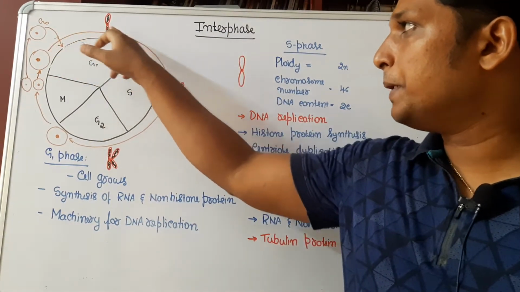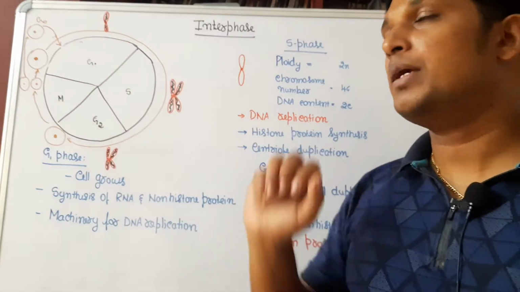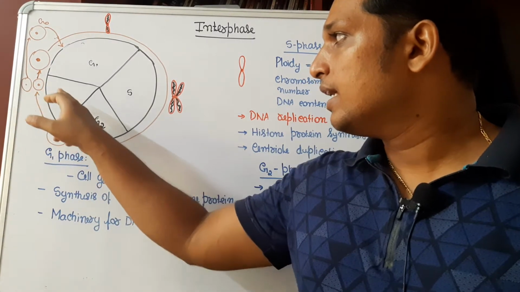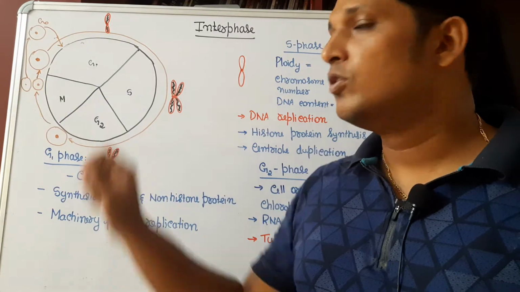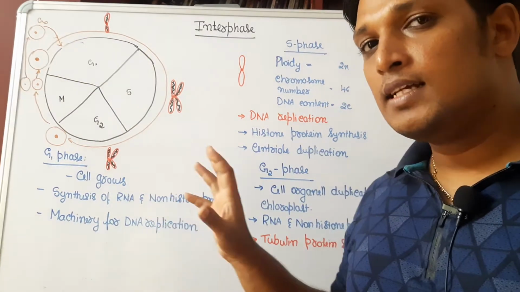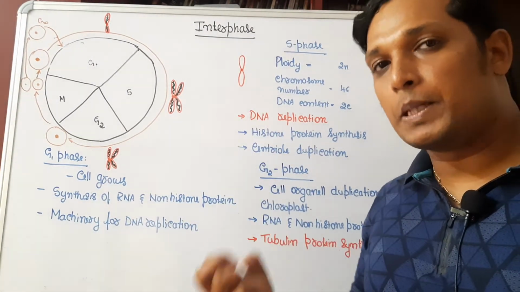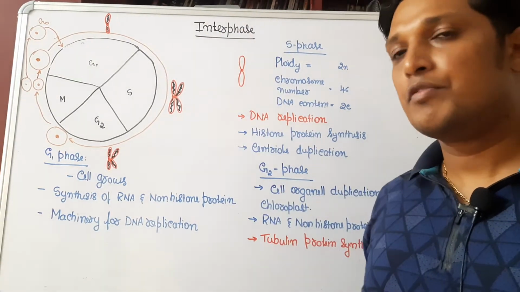The first stage is a preparatory stage, for which it spends 95% of the time. Then it will enter into a division phase where the cell actually divides into daughter cells. So that is the overall cell cycle. In this video we are going to focus on what happens in the preparatory phase. The preparatory phase is called interphase.